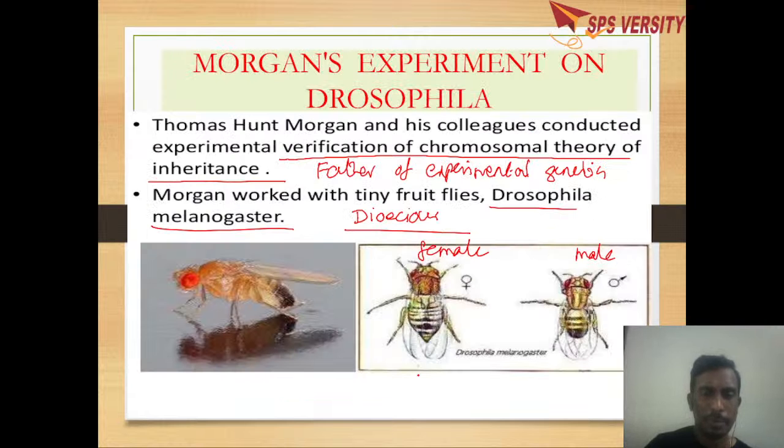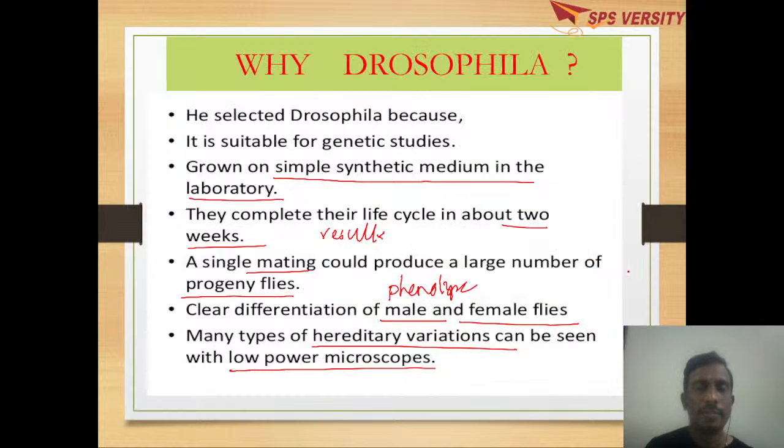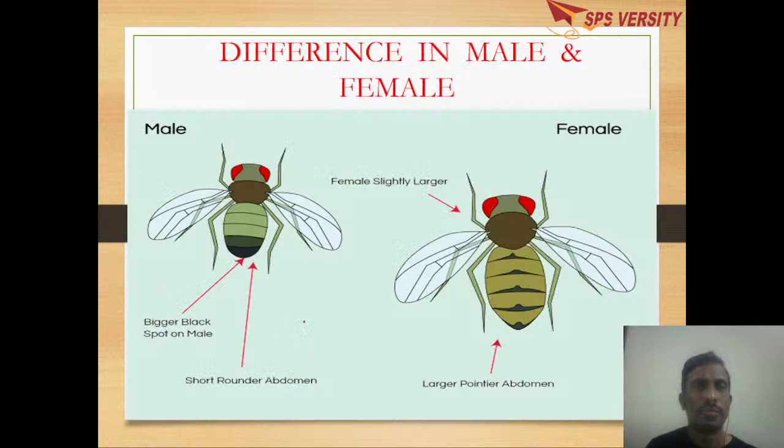If you see the male and female, the abdomen of the female is broad, whereas the male's is narrow. So we can differentiate male and female fruit flies easily externally. The life cycle is only 2 weeks, so the results come early, and they can be grown easily in the laboratory. We can perform matings and study hereditary variations. This is the reason why Morgan selected Drosophila.